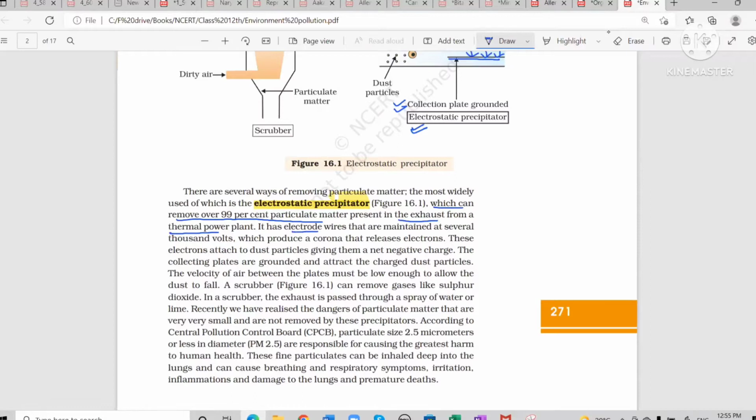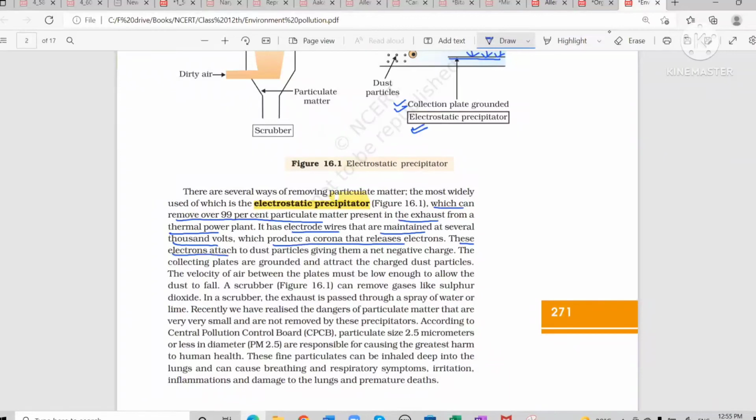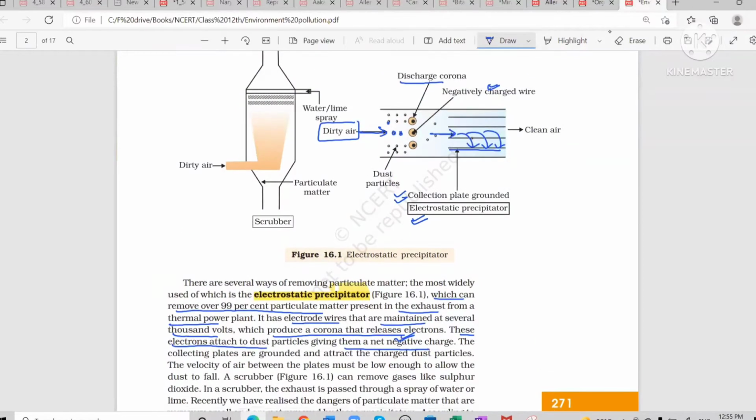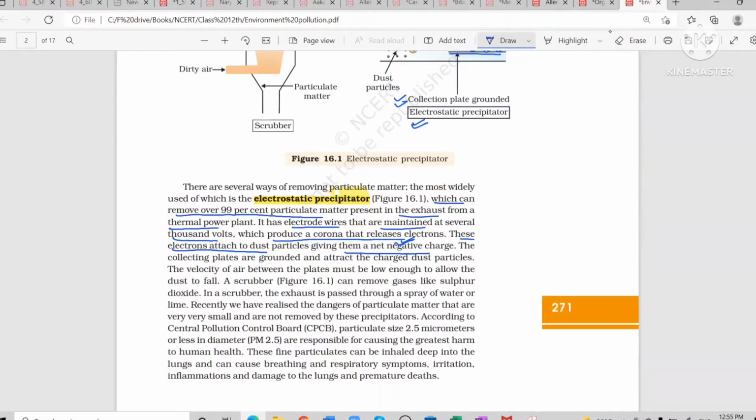It has electrode wires, which are maintained at several thousand volts, which will produce a corona that releases electrons. Now these electrons attach to the dust particles, giving them a net negative charge. So that is why in the diagram they are showing negatively charged wire and discharge corona. So they are giving the negative charge to the dust particle.